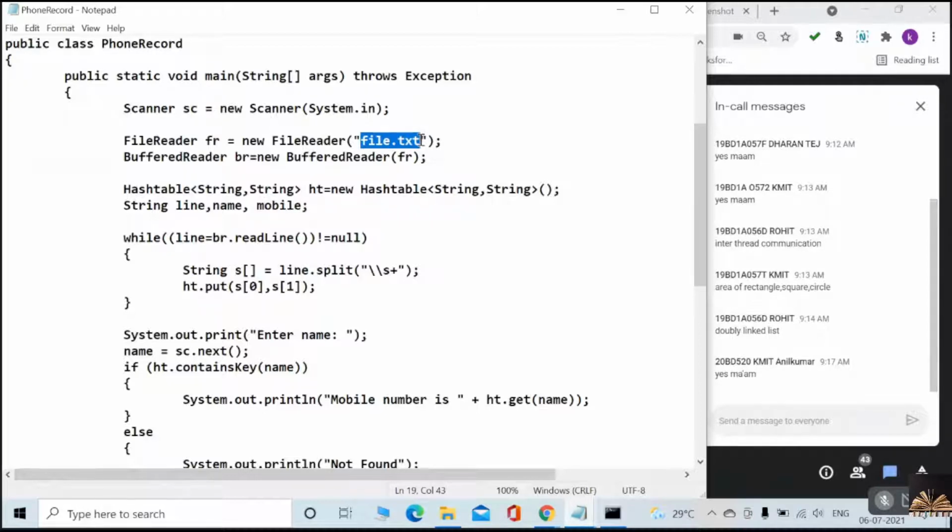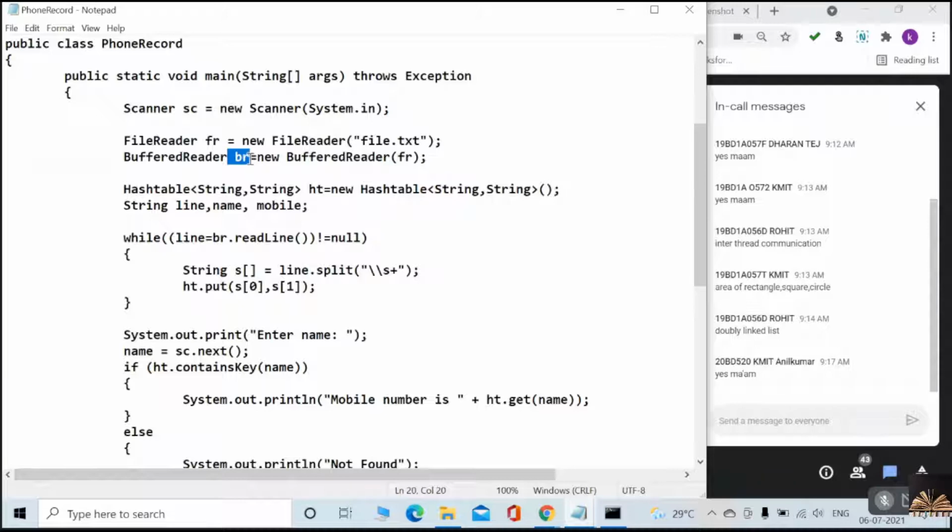Actually, I need a BufferedReader instead of a FileReader, so I create a BufferedReader by passing the FileReader object to it. Now from which do I read the data? The BufferedReader, yes or no? I am reading the data from the BufferedReader.